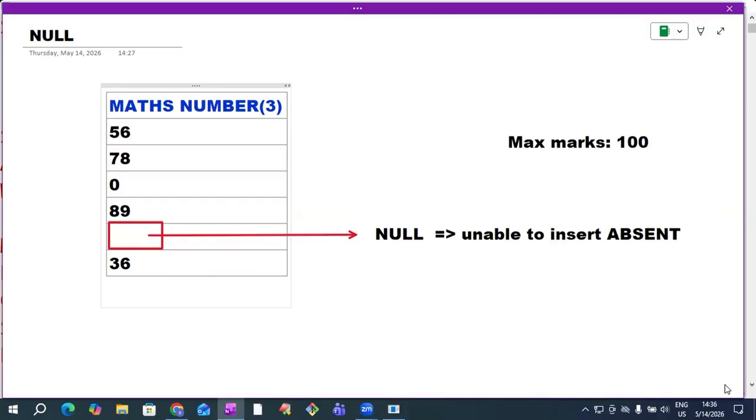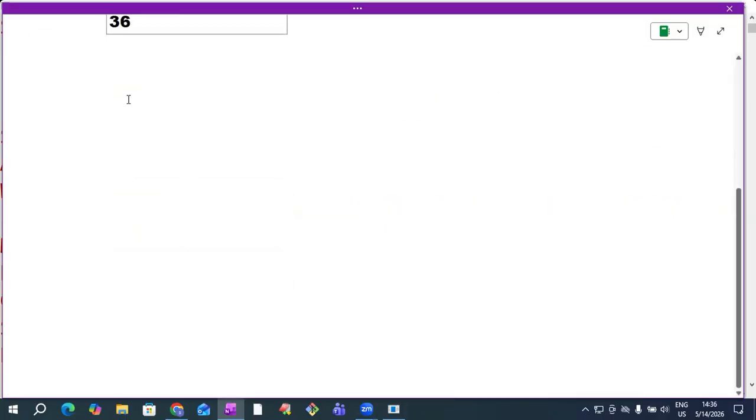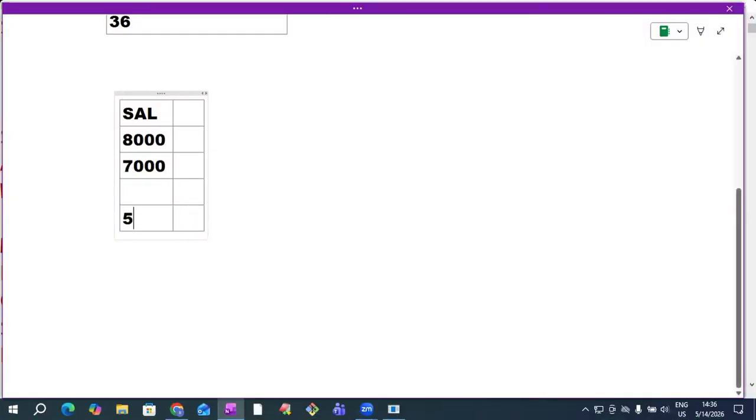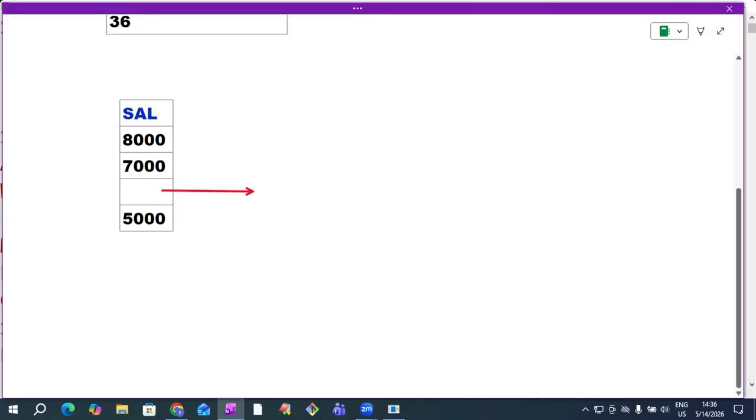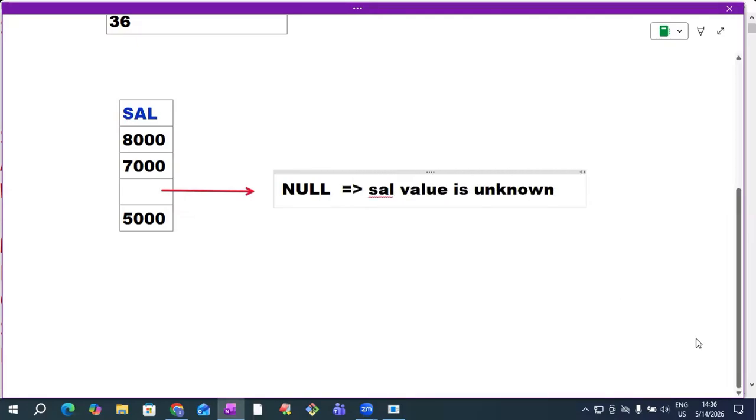This is another case. Like this, many cases are there to insert null. For example, here a salary column is there. This employee's salary is 8,000. This employee's salary is 7,000. This employee newly joined. How much salary is he getting? I don't know. His salary value is unknown to me. That is why I'm inserting null here. Salary value is unknown, so when a value is unknown, we insert null.